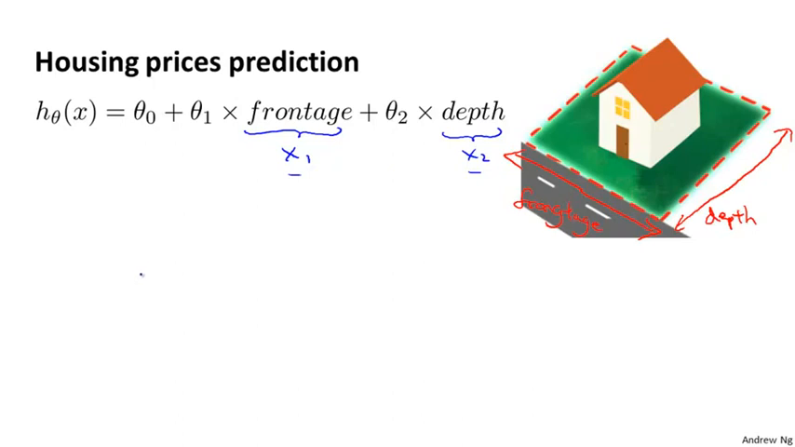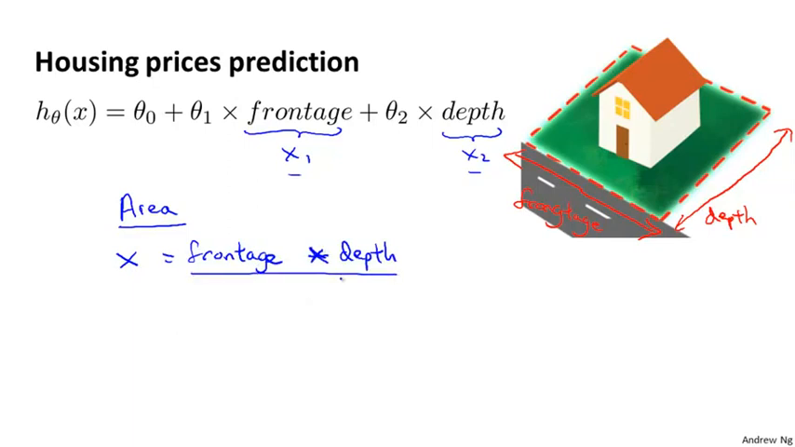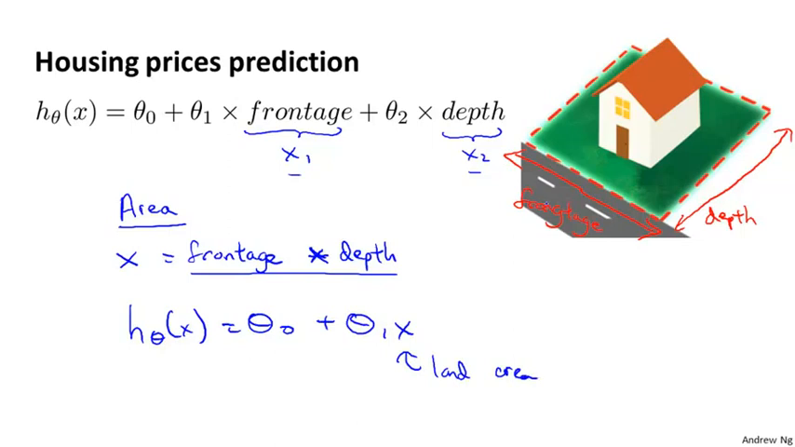So if I want to predict the price of a house, what I might do instead is decide that what really determines the size of a house is the area, really the land area that I own. So I might create a new feature. I'll just call this feature x, which is frontage times depth. This is a multiplication symbol, right? So frontage times depth, because this is the land area that I own, and I might then select my hypothesis as that, using just one feature, which is my land area, right? Because the area of a rectangle is the product of the length of its sides.